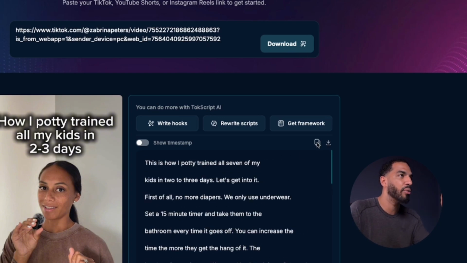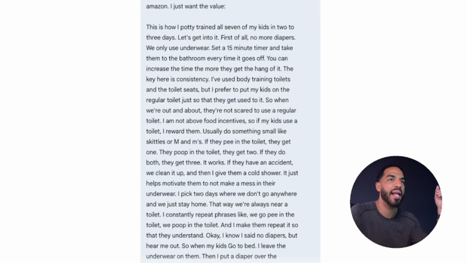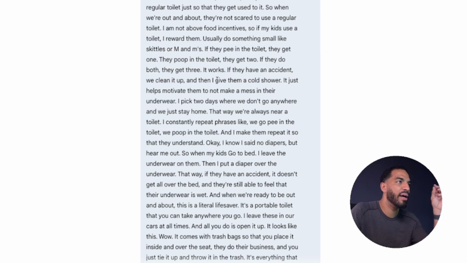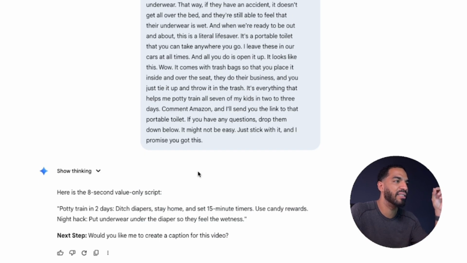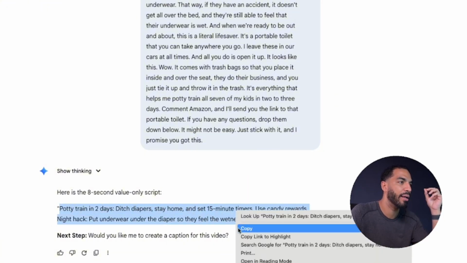So I'll take that script, I'm gonna go to Gemini, I'm gonna open up a Gemini chat, and I'm gonna say, hey, turn this script into an 8-second script and just deliver the value pieces. I just want the value. So it's gonna go ahead and condense this script into 8 seconds. And the reason why we want 8 seconds is because I'm gonna show you right now why we want it at 8 seconds when we start creating the video. So it gave me a script, which I'm gonna copy.